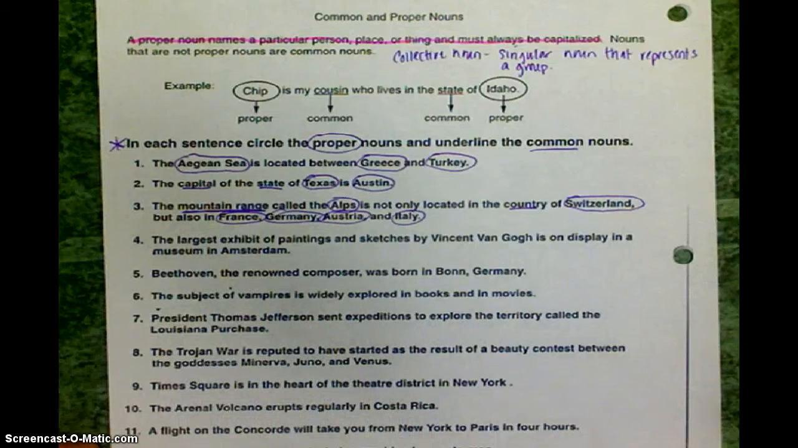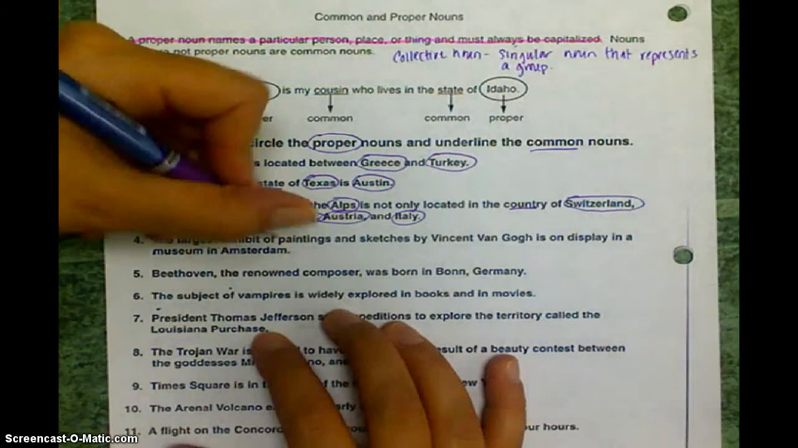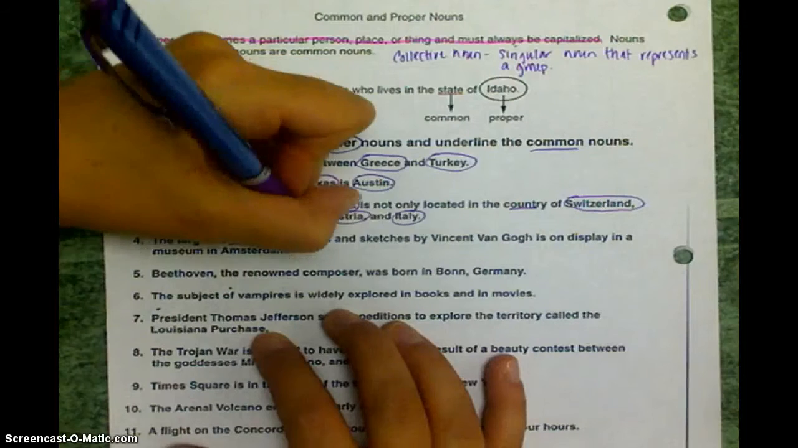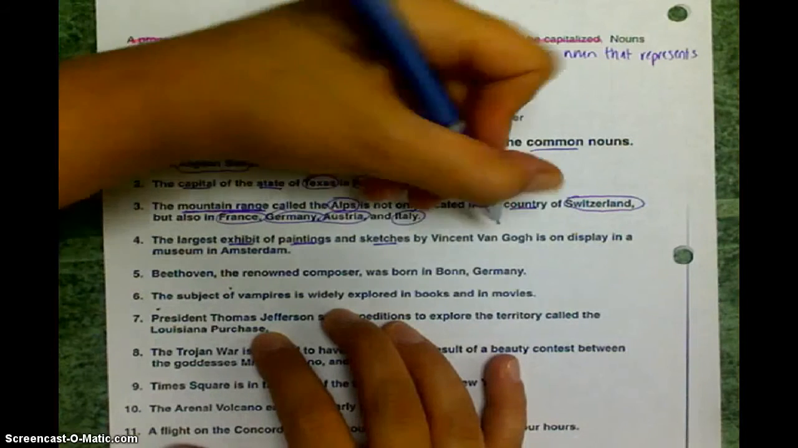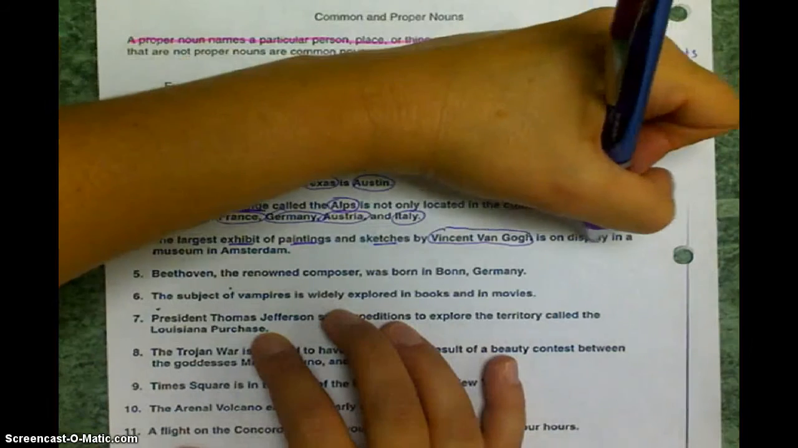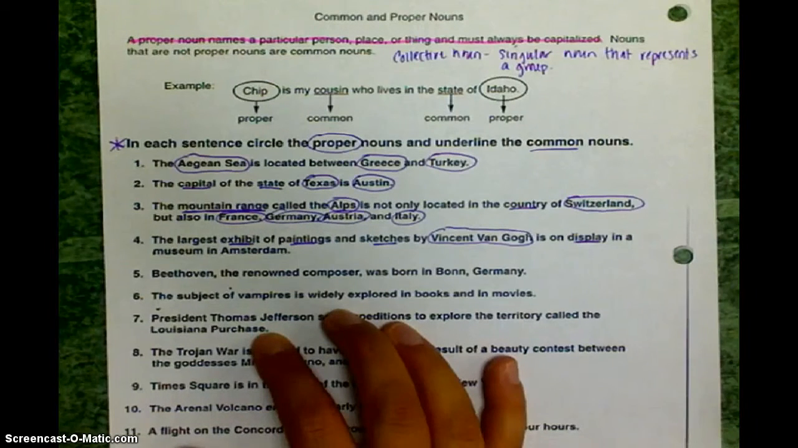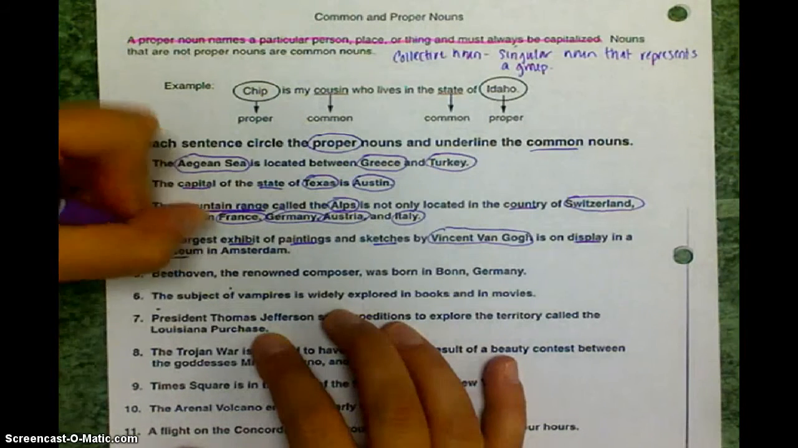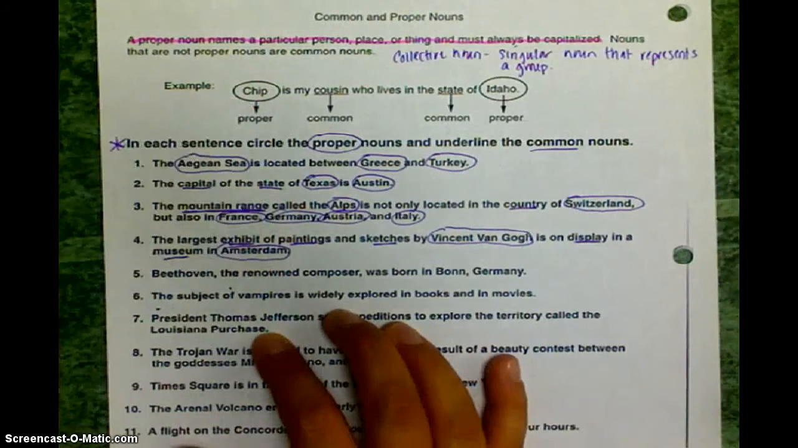Number 4, the largest exhibit of paintings and sketches by Vincent van Gogh is on display in a museum in Amsterdam. There are a lot of nouns in this sentence. Okay? So the first one is exhibit, paintings, sketches, Vincent van Gogh, display, sorry I'm left-handed and it hooks over, museum, and Amsterdam. Okay, all of those are things, places, people.